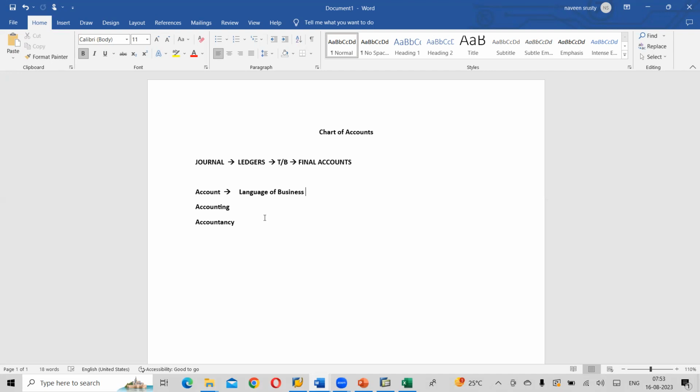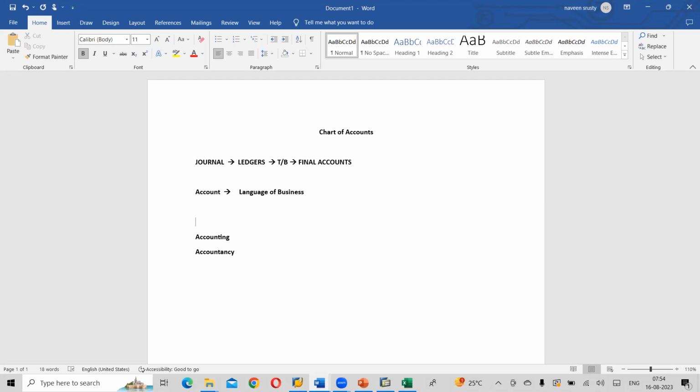In the same way, in account, we call it a language of business. Every language will have grammar, words, vocabulary, a set of rules, right? Past tense, present tense, future tense. The people who know about it speak fluently. In the same way, this is also a language, because, for example, in our session, few are non-commerce.